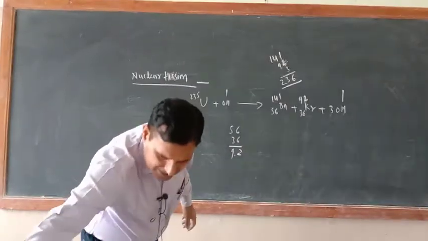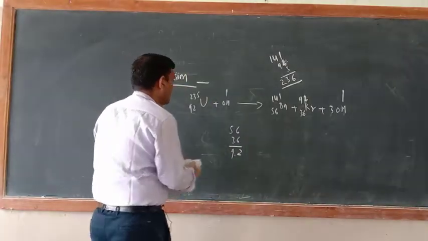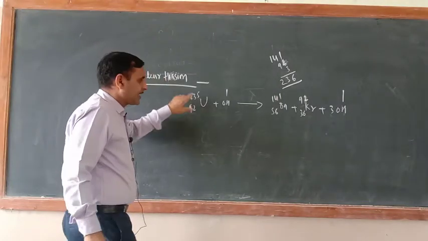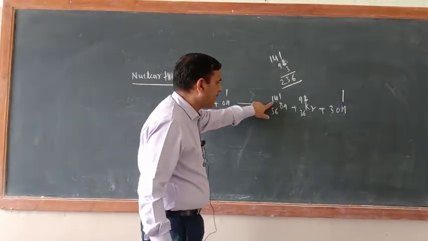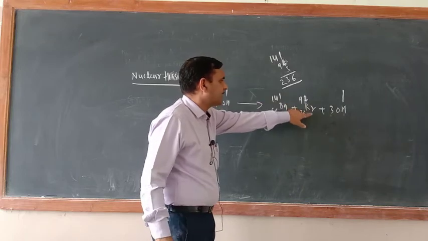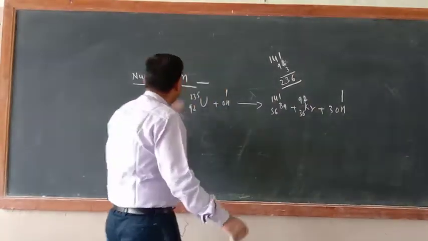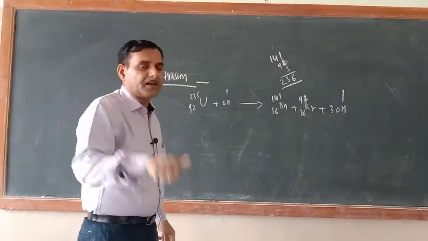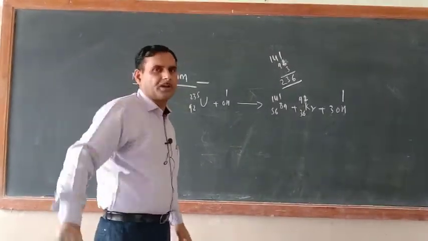So this reaction is known as nuclear fission. Just see, uranium, the big nucleus, is disintegrating into barium-56, krypton-36 and 3 neutrons. Nuclear fission is of two types: controlled nuclear fission and uncontrolled nuclear fission.